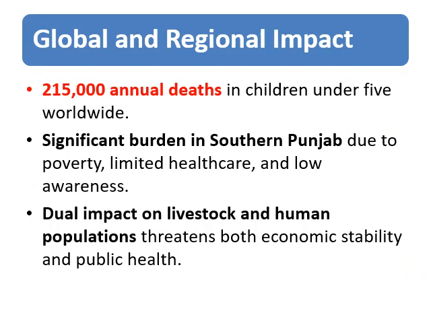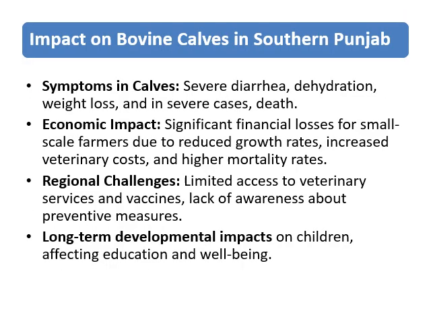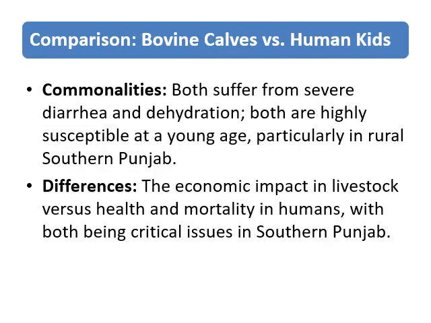Rotavirus in calves leads to severe diarrhea, dehydration, and in extreme cases, death. This causes significant financial losses for small-scale farmers due to reduced growth rates, increased veterinary costs, and higher mortality rates. Similarly, in children, rotavirus leads to high mortality risks due to malnutrition and poor healthcare access.